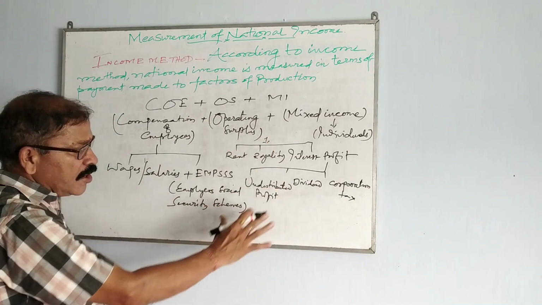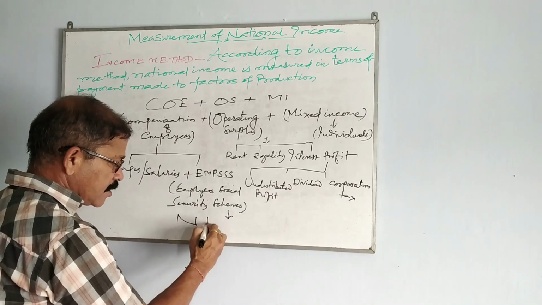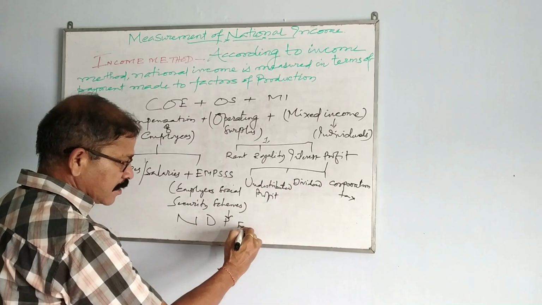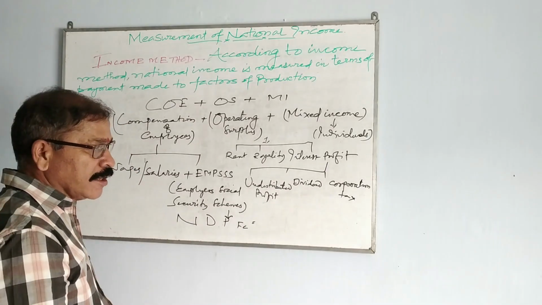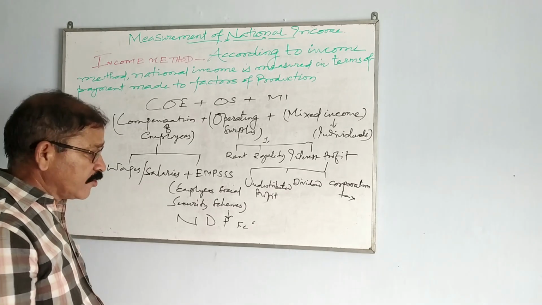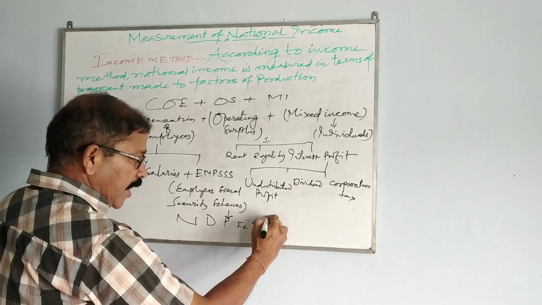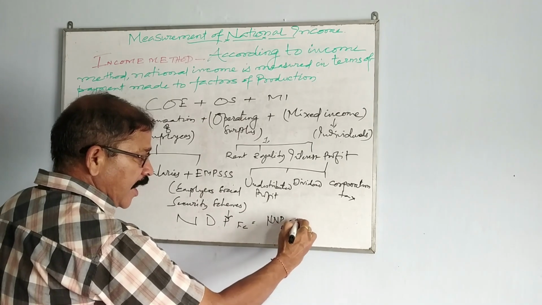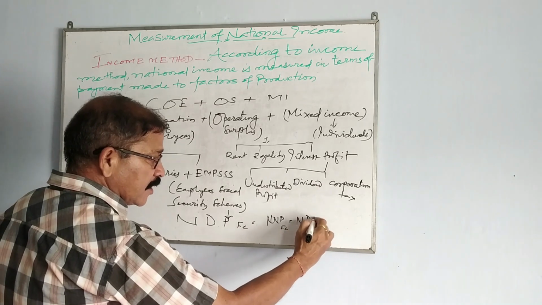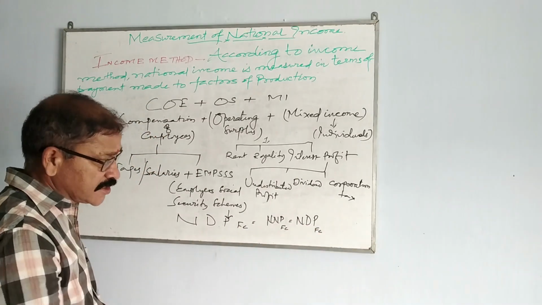If you add all these things, then you will get NDPFC. NDP at FC you are getting, but you have to find out national income. So if NNPFC you have to find out, and NDPFC is given, now see the letters.